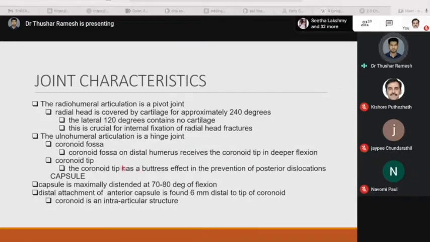Let's see the coronoid tip. The coronoid tip has a buttress effect in preventing posterior dislocations. The capsule. The capsule is maximally distended at 70 to 80 degrees of flexion. The distal attachment of the anterior capsule is found 6 mm distal to the tip of the coronoid. The coronoid is an intra-articular structure while considering the elbow joint.